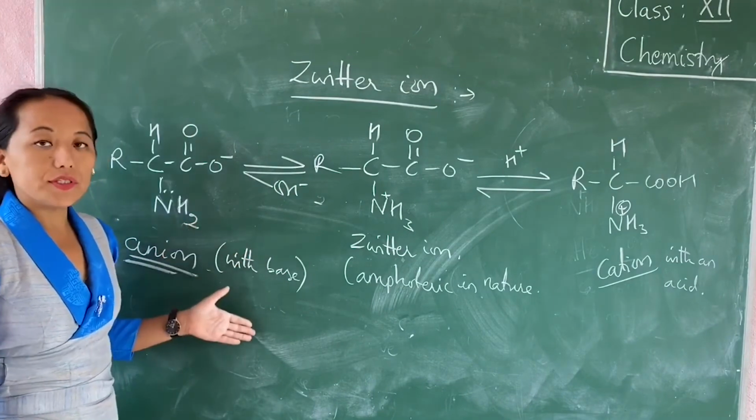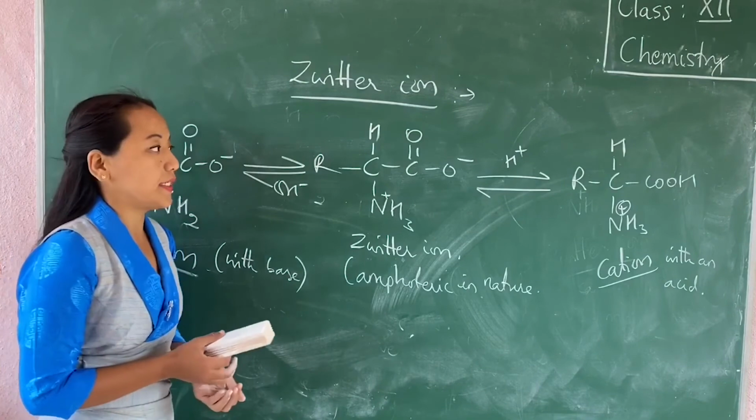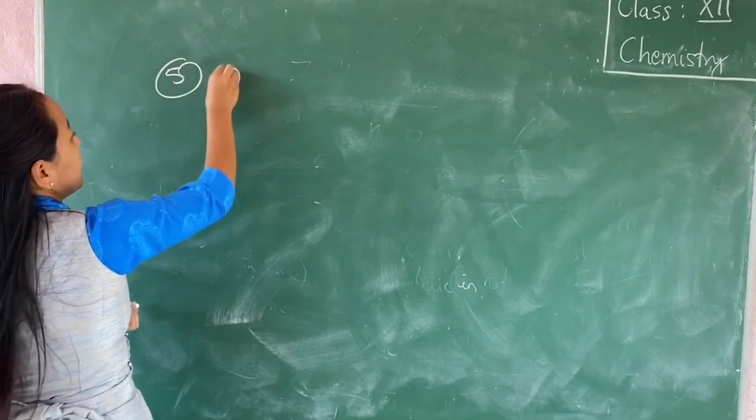So with this we are done with the zwitterion. Now let's move to the next property, that is the optical activity. The last property is the optical activity.